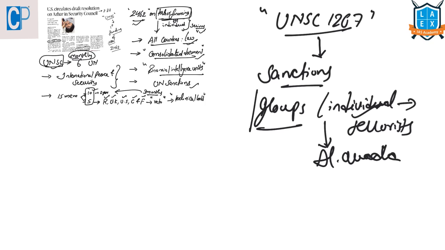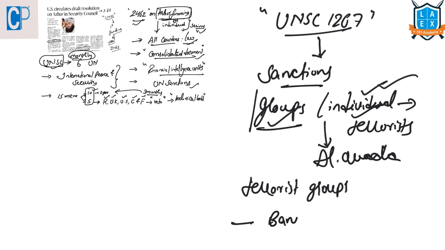And if an entity, that is a group or an individual, is designated by this UNSC 1267 committee as a terrorist group or a designated terrorist, then they will be banned from traveling and their assets will be frozen by the governments.